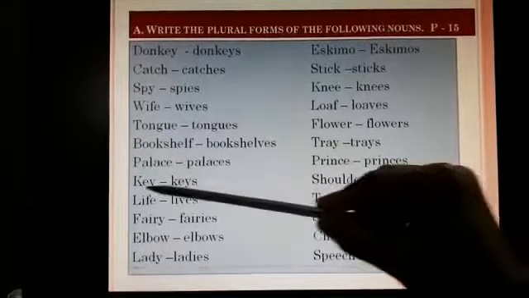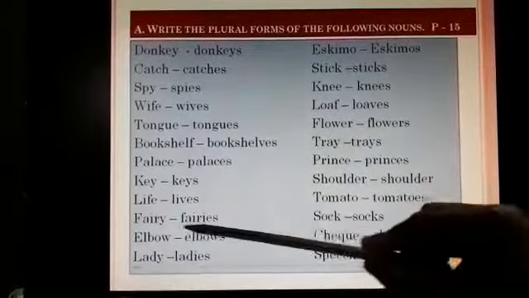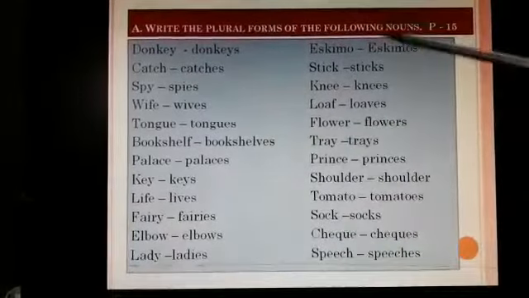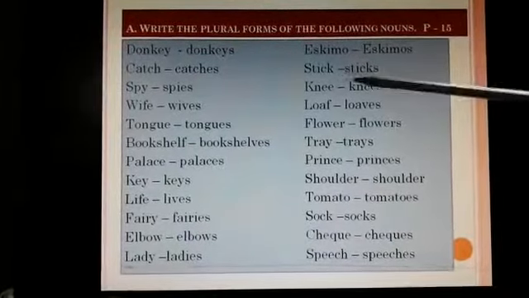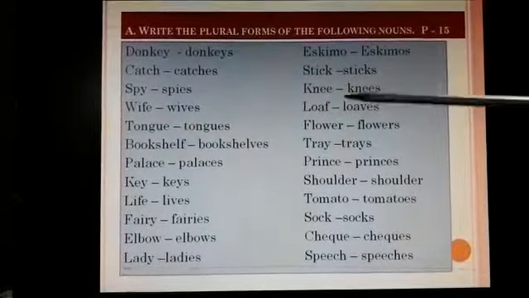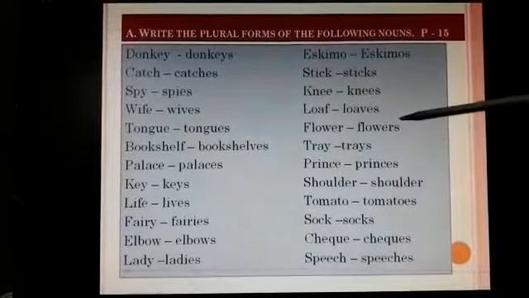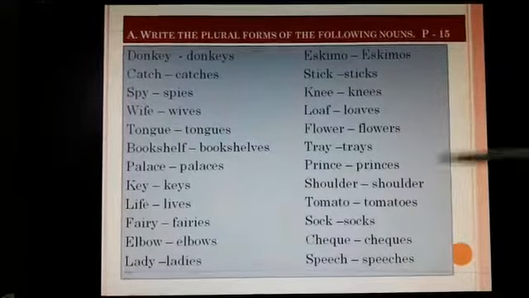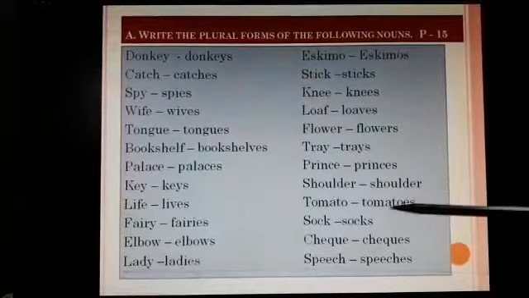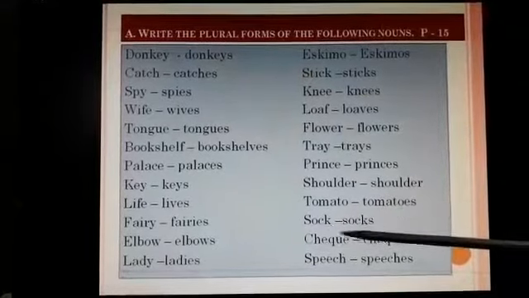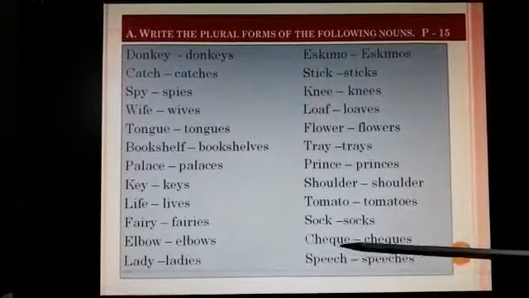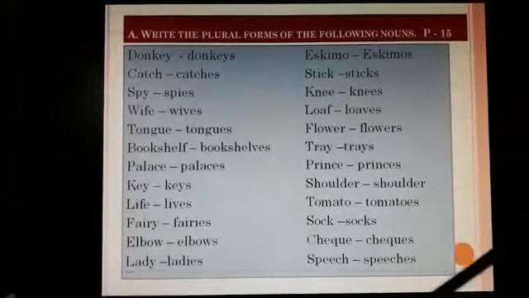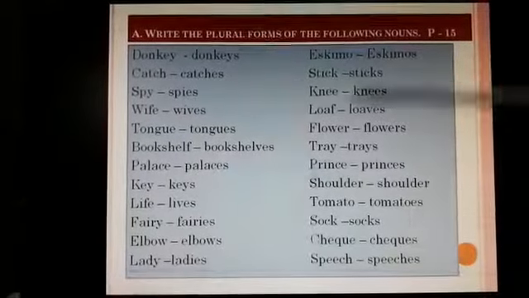Palace, palaces. Key, keys. Life, lives. Fairy, fairies. Elbow, elbows. Lady, ladies. Eskimo, eskimos. Stick, sticks. Knee, knees. Loaf, loaves. Flower, flowers. Tray, trays. Prince, princes. Shoulder, shoulders. Tomato, tomatoes. Sock, socks. Check, checks. Speech, speeches. So the rules that we read just before are applicable for these words.